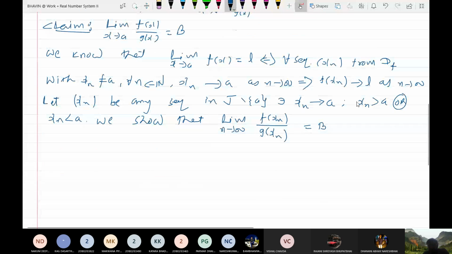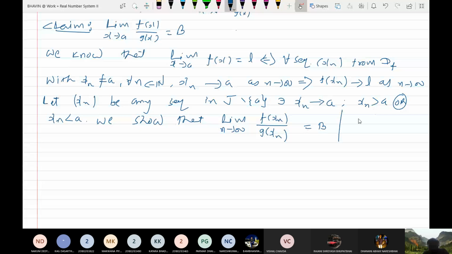Now I have two things: either xn is greater than a or xn is less than a. Suppose a is less than xn, then this is the interval. So now I will apply Cauchy's mean value theorem either in this interval or in this interval. Do you understand?